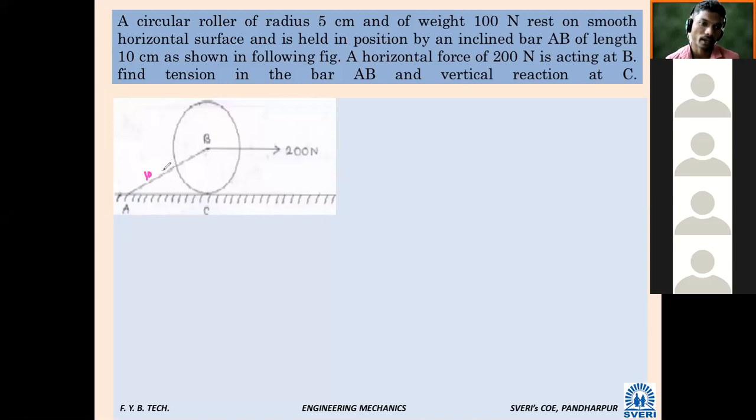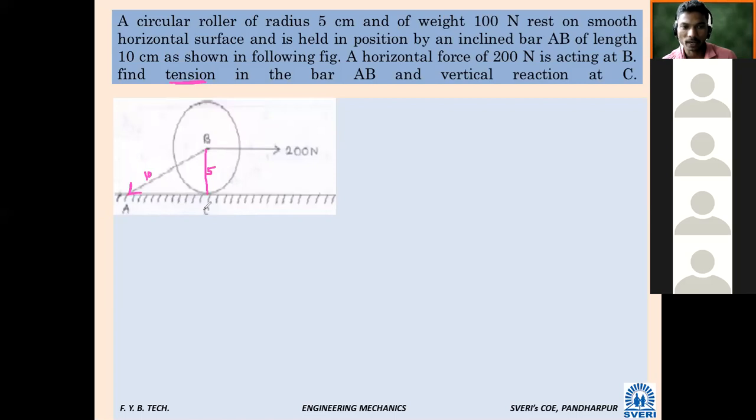Reaction at C, and this pulling tension means pulling force away from the point. Whenever this word tension will come, it is away from the point, in this way. Okay, so if I join point B to C, what will be the distance BC? 5 centimeter.